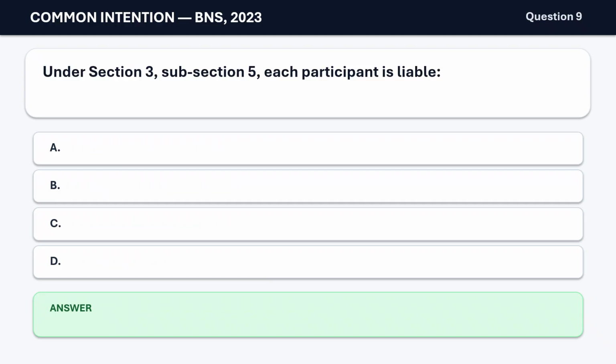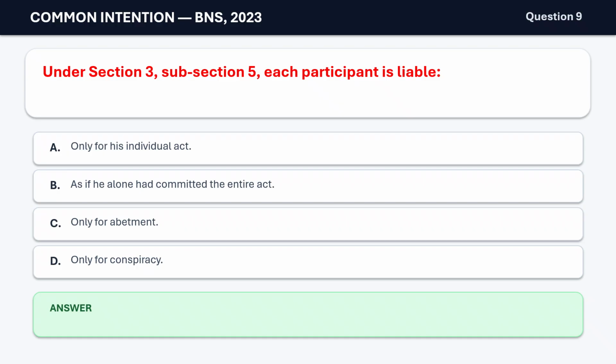Question 9. Under Section 3, Subsection 5, each participant is liable A. Only for his individual act. B. As if he alone had committed the entire act. C. Only for abetment. D. Only for conspiracy. The correct answer is B. As if he alone had committed the entire act.